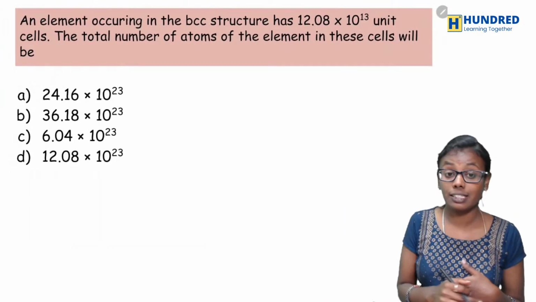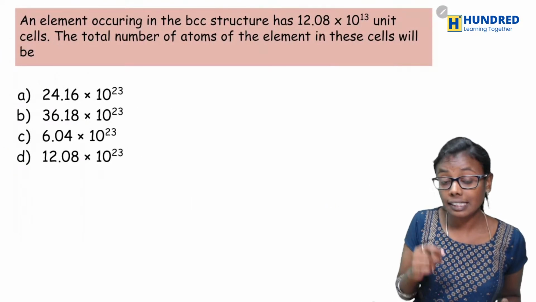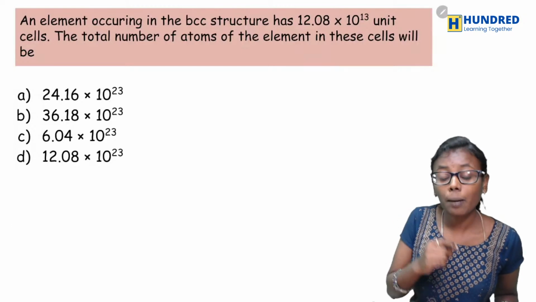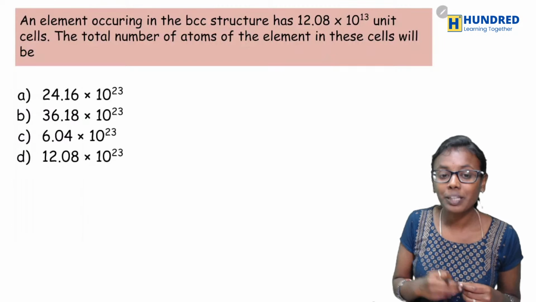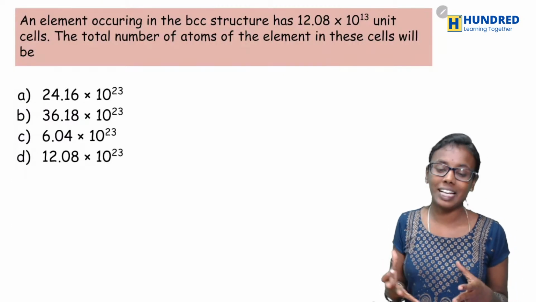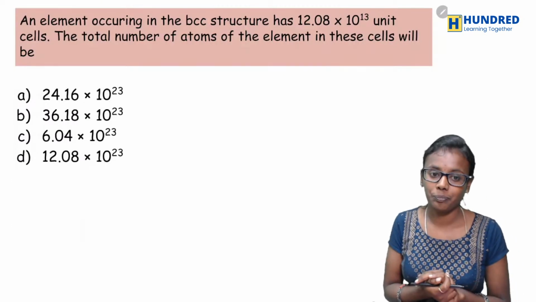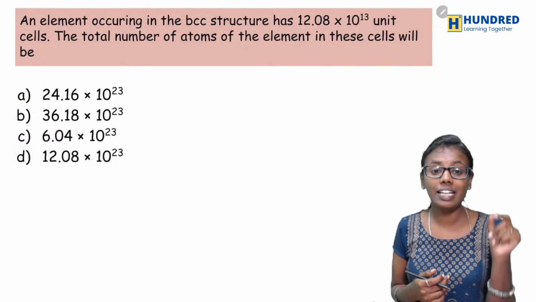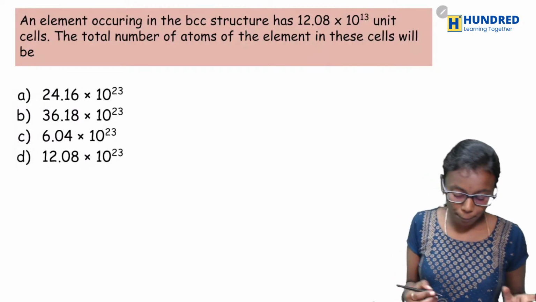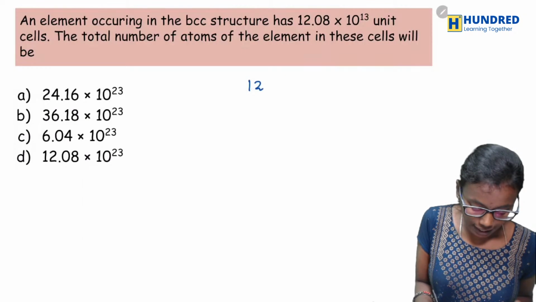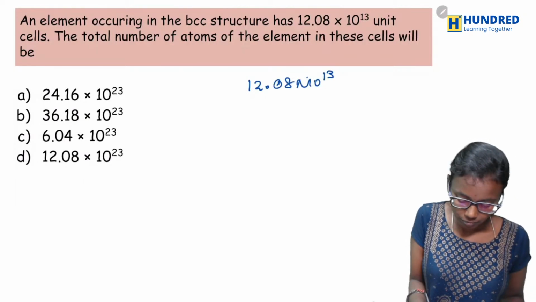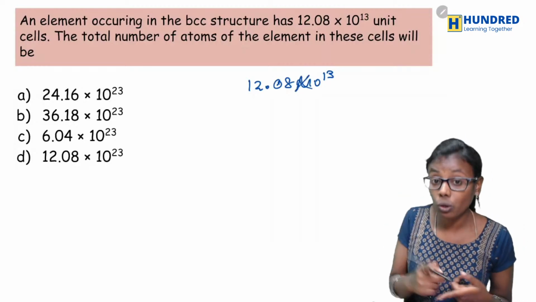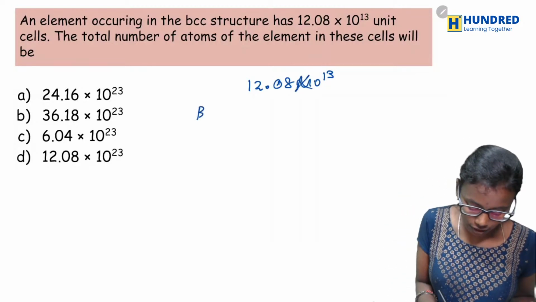And next question is, an element occurring in the BCC structure has 12.08 into 10 power 13 unit cells. What would be the total number of atoms of the element in these cells? Okay, so what they have given? They have given you the number of unit cells as 12.08 into 10 power 13. So what would be the total number for BCC structure?